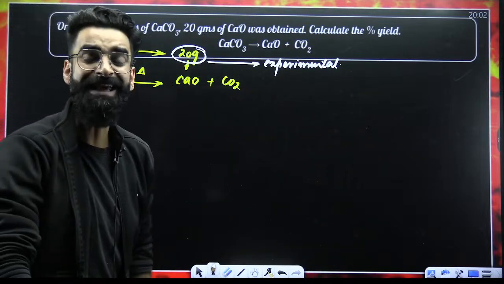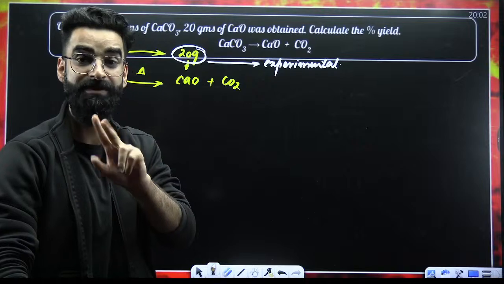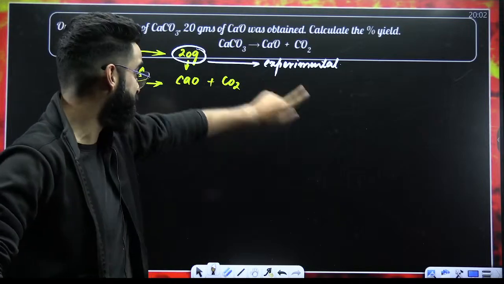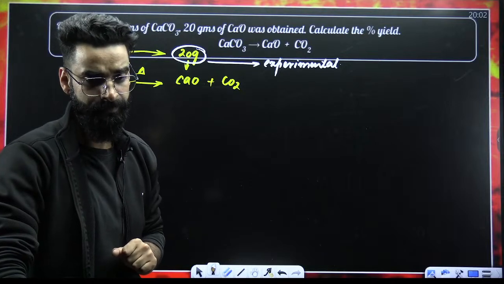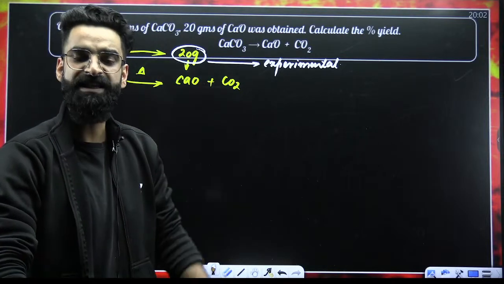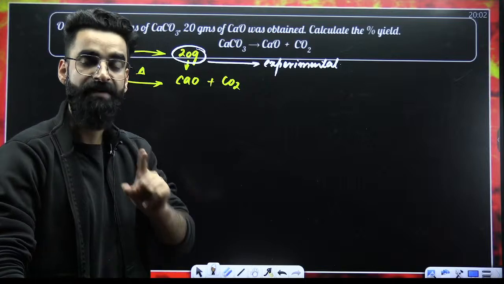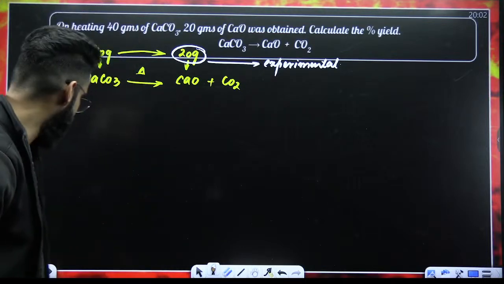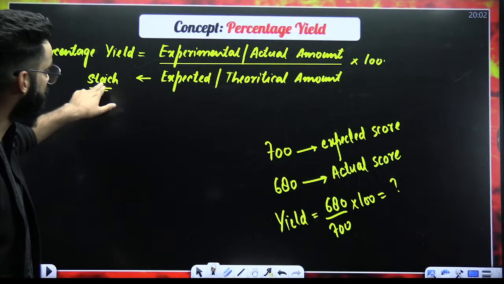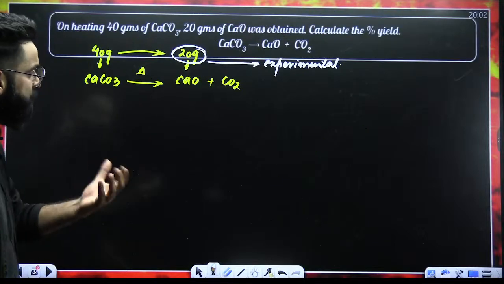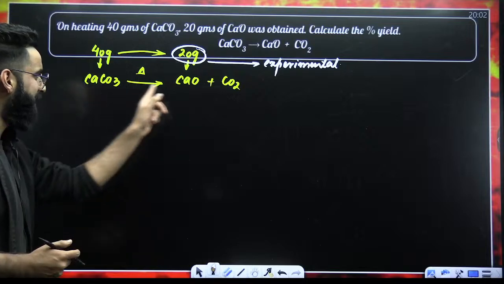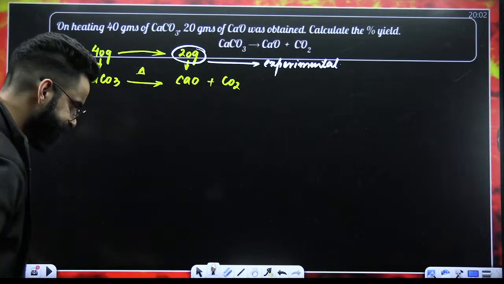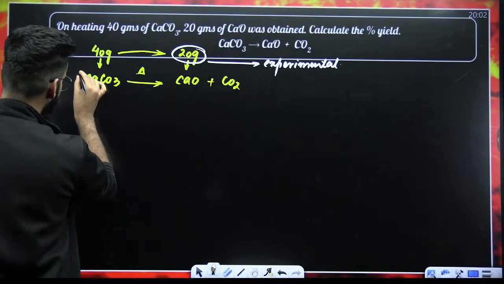In order to calculate the yield, how many amounts do I need? I need two amounts, experimental and expected. Experimental I got. Now, I would want to calculate the expected amount. How would I be calculating the expected amount? With the help of stoichiometry. Stoichiometry is going to give me the expected amount. How exactly? Balance the reaction first. It's already balanced.